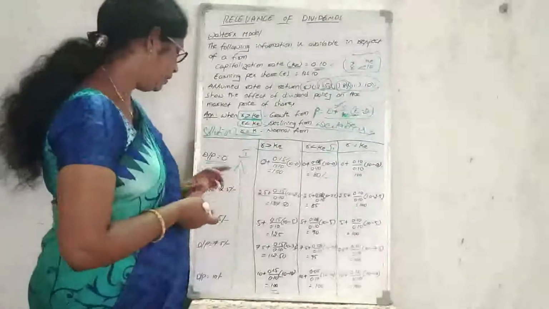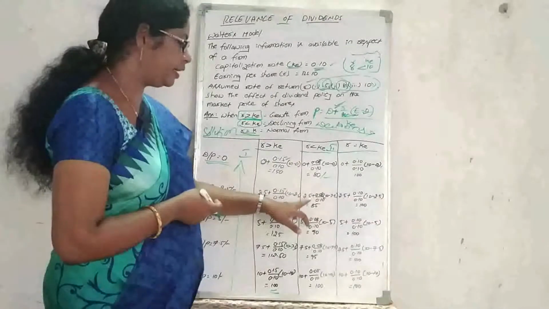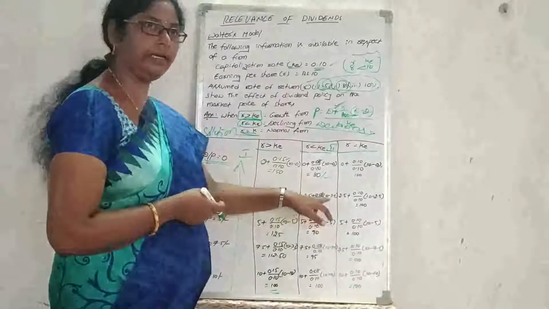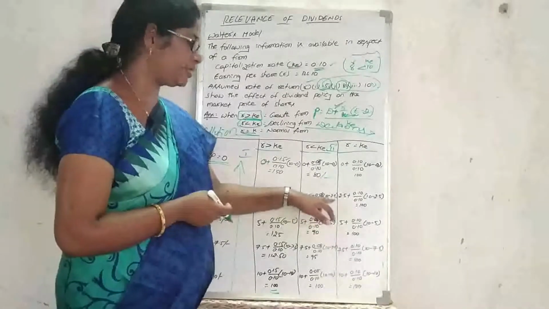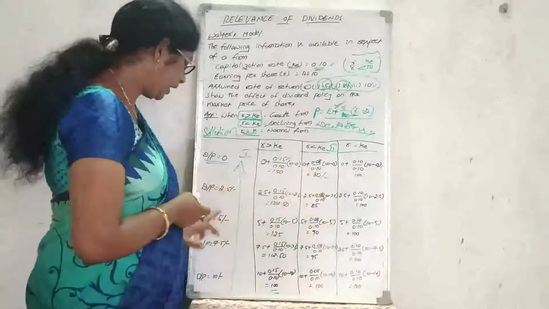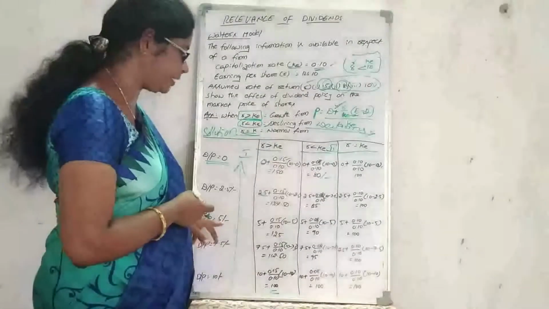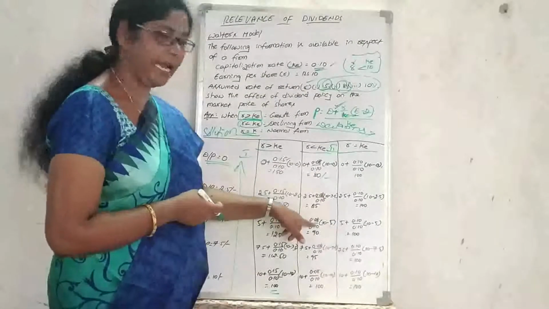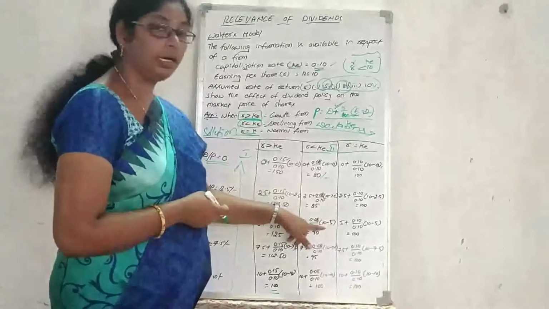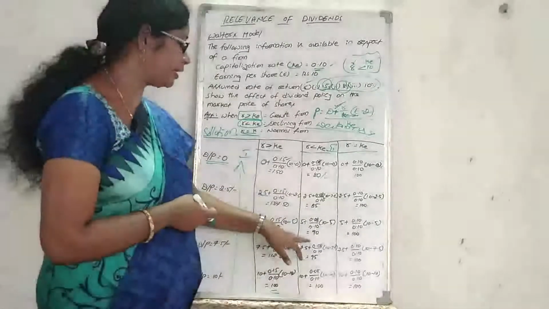When dividend per share is 2 rupees 50 paise, the value will be 2 rupees 50 paise plus 8% divided by 10%, into earning per share 10 rupees minus 2 rupees 50 paise as a dividend, that equals 85 rupees. And at the 50% dividend payout ratio, that is 5 rupees, the value will be 5 rupees plus 8% divided by 10% as the cost of equity, into earning per share 10 rupees minus dividend per share 5 rupees, that equals 90 rupees.